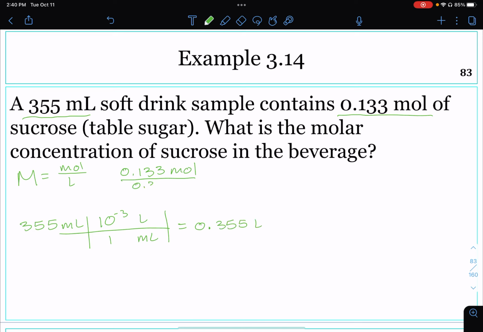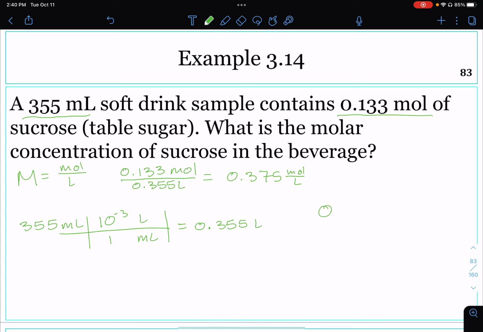This becomes our denominator in our equation. When you divide 0.133 by 0.355, we get 0.375. And the units is moles per liter.